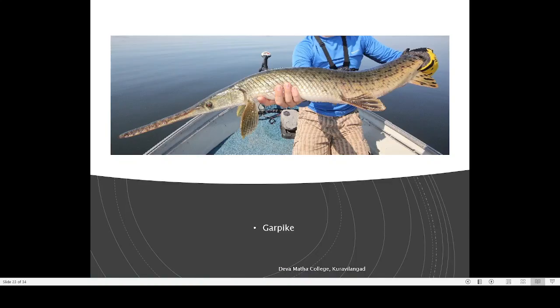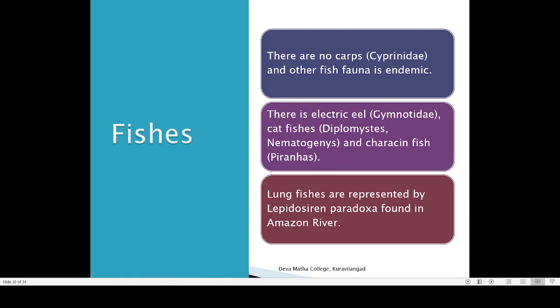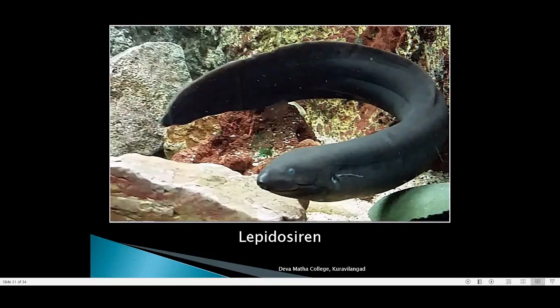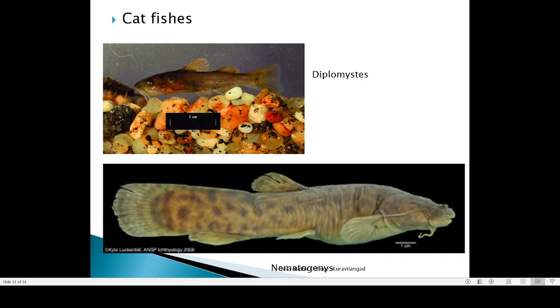Then we can find a garpike. This is also a very long fish, very large fish. You can see the length of the beak. So there is a very long fish known by the name garpike. So these are some of the fishes that we are finding in the case of South America. The name of the lungfish is Lepidosiren paradoxa. It is present in the Amazon River. Then catfishes also you can find. These are the catfishes that we are finding in different parts of South America.